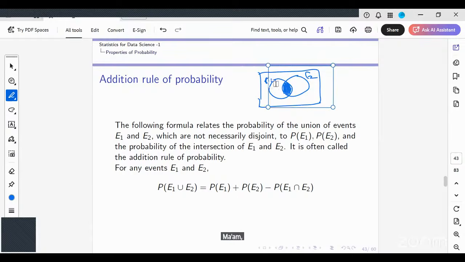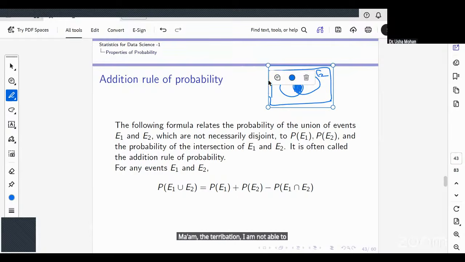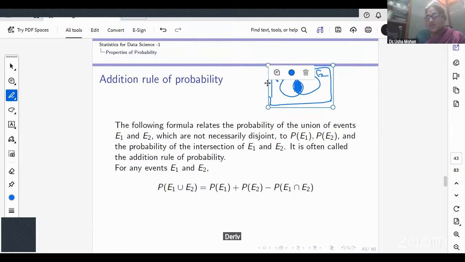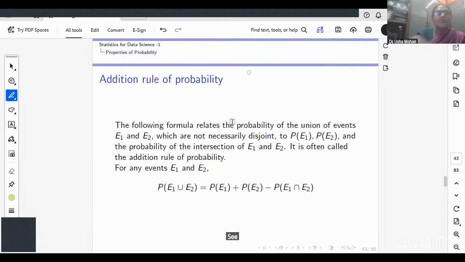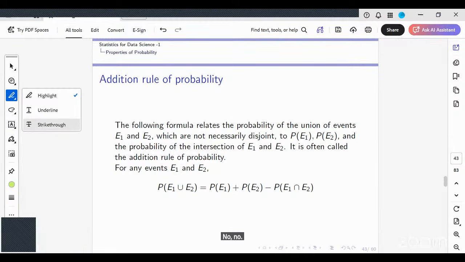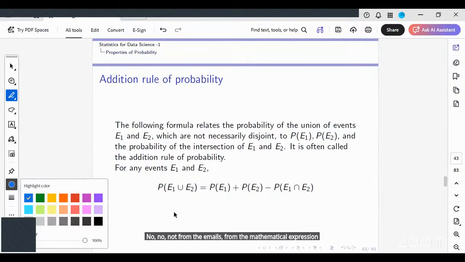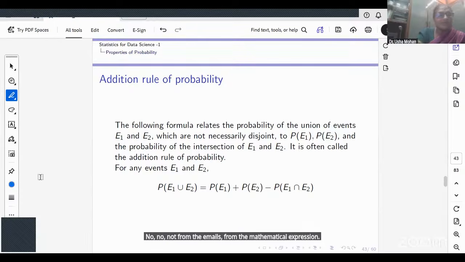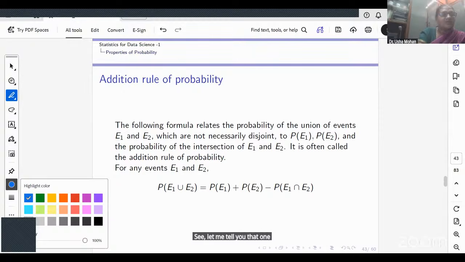Ma'am, the derivation I am not able to understand. Which one? The derivation, not from the image, from the mathematical expression. See, let me do it once more. Let me tell you, one second.